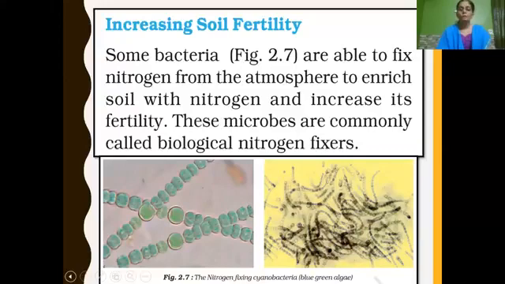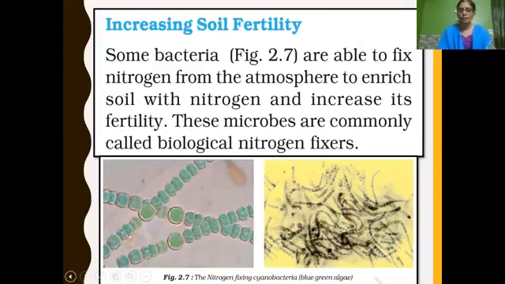So how do plants get nitrogen? Some bacteria are able to fix atmospheric nitrogen into the soil, so that the soil gets enriched with nitrogen and its fertility increases. The bacteria we have learned about are rhizobium bacteria as well as Azotobacter. These two bacteria are very essential for fixing nitrogen in the soil.